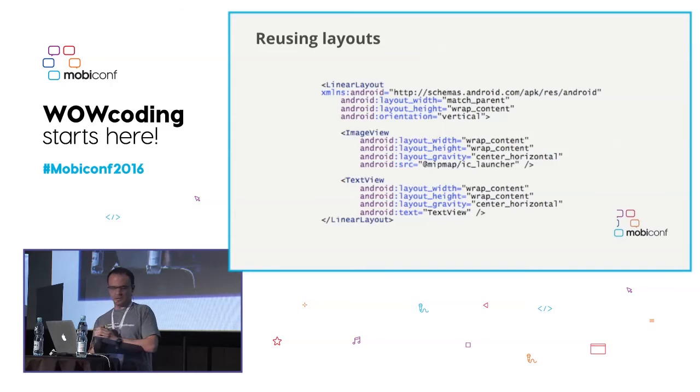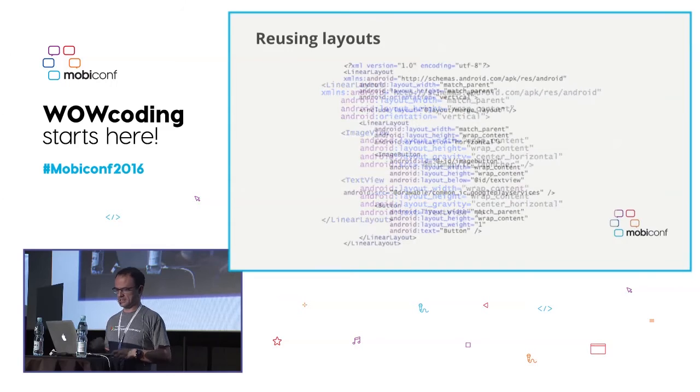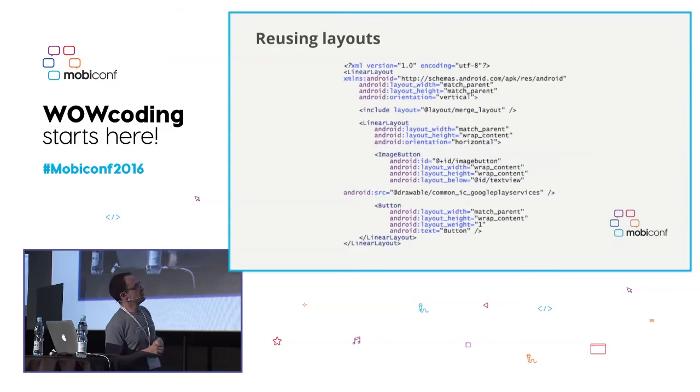We can also reuse layouts. I think Jorge mentioned that in his talk yesterday. In Android, there are a few ways we can apply to reuse layouts. Let's take a look at this layout. There is a linear layout with an image and a text view, pretty simple, that very likely we will need to be using through different states of our application. So if we use this include, you can see the second XML tag, we will be able to reuse this layout in different configurations.